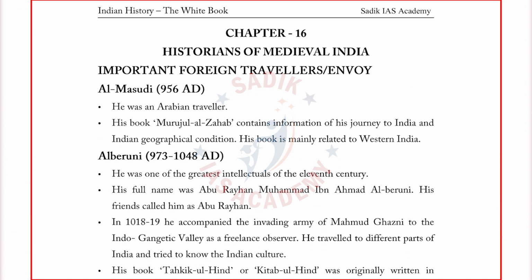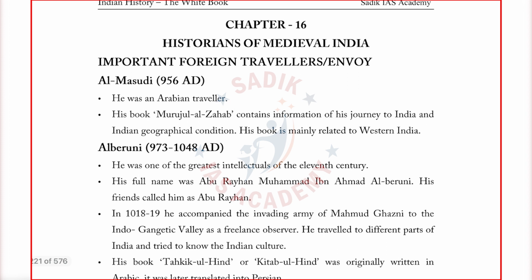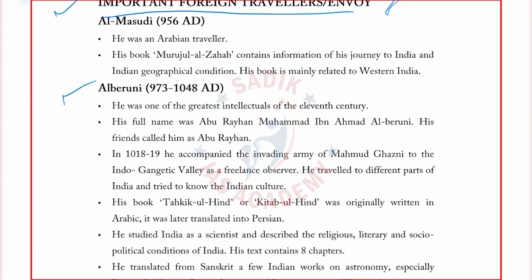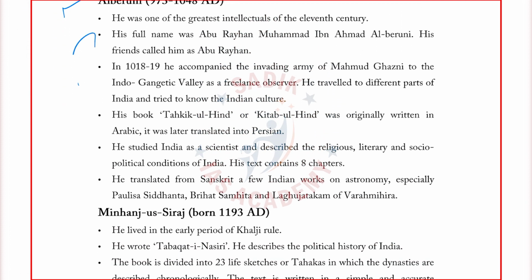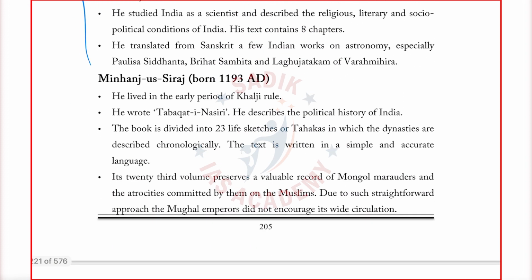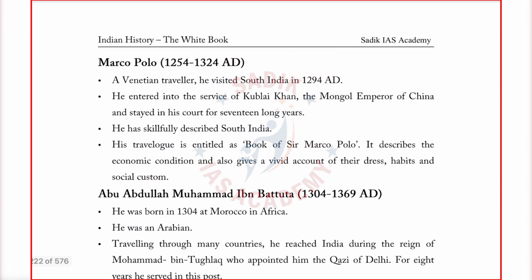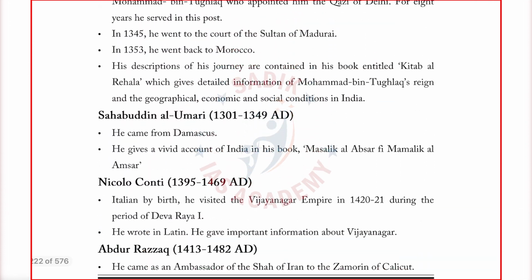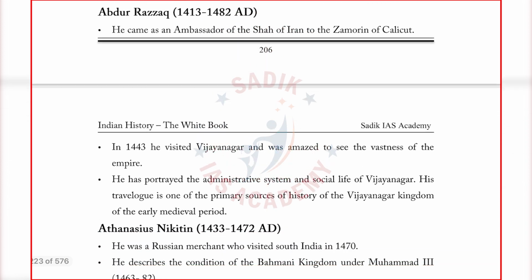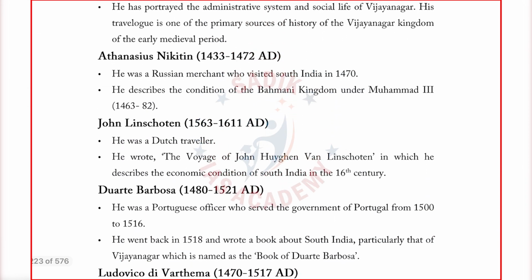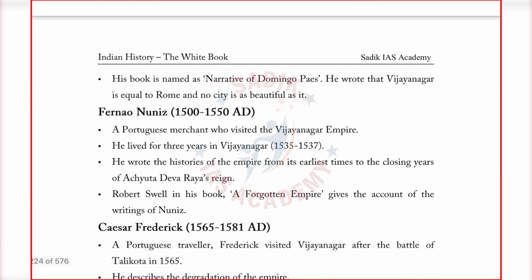Then we have begun with what? Again, as I told you, a very important part, I have begun with the foreigners. Important foreign accounts of the travelers we have covered. Who are the foreigners? Al-Biruni. What is his opinion about India? What are the important things he spoke about India? Then Minhaj-us-Siraj, Marco Polo, Ibn Battuta, Niccolo Conti, Abdur Razzaq, as much as possible I have tried to give this information. You can go through this.